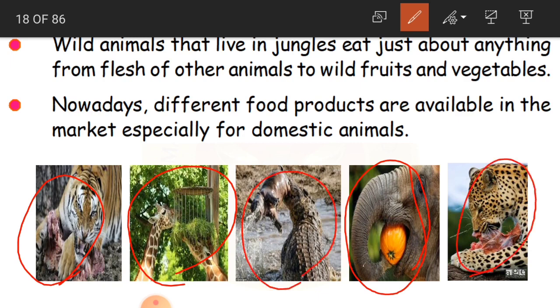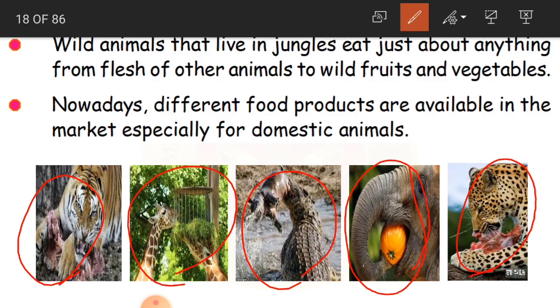A leopard. So maximum wild animals are carnivores. Carnivores are flesh eating animals. Only some animals are omnivores, that is both plant eating and also flesh eating.